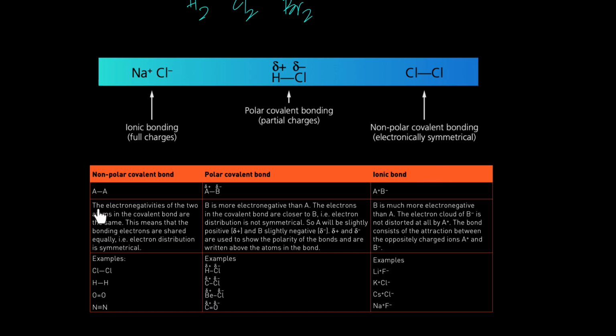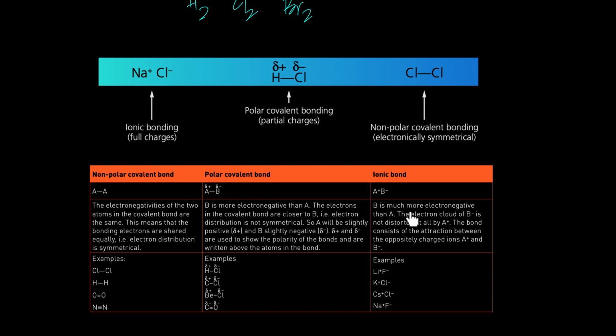See, it's saying the electronegativities of the two atoms in a covalent bond are the same. This means that the bonding electrons are shared equally. That is, the electron distribution is symmetrical. Such a beautiful answer. You could write this in the exam. B is more electronegative than A. The electrons in the covalent bond are closer to B. That is, electron distribution is not similar. So if you want to score a distinction, this is the beautiful answer. A will slightly be positive and B slightly negative. That's called separation of charge, and these are used to show the polarity of the bonds and are written above the atoms in the bond.